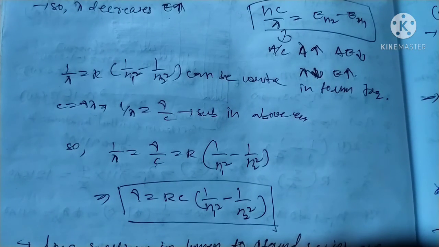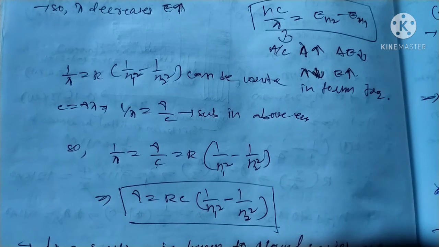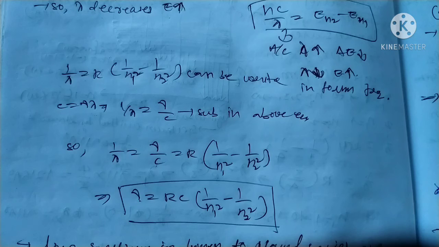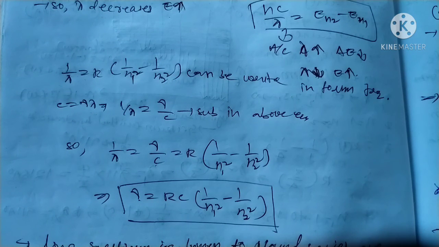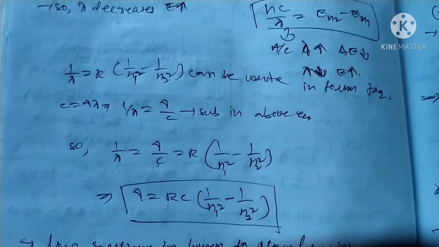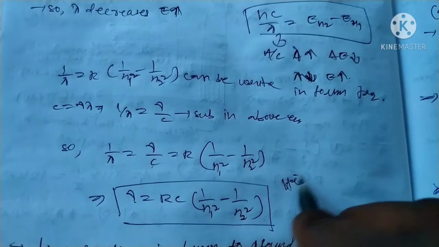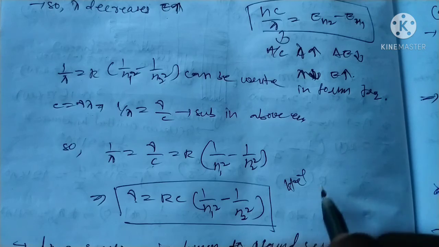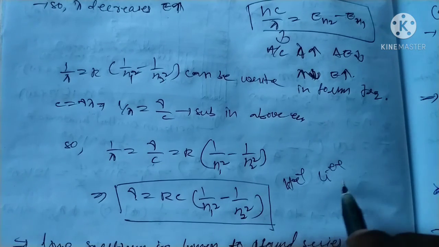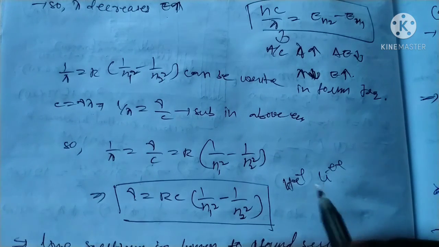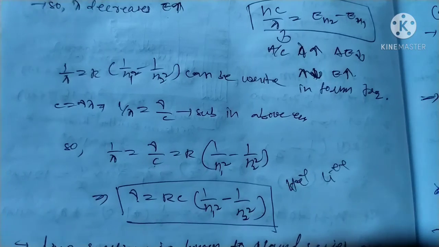That is, the line spectrum for the Lyman series to Pfund series is applicable for only a few elements. That is for hydrogen atoms, and single electron atoms like He plus and Li plus plus. Okay, for single electron atoms, the line spectrum is applicable like the hydrogen atom.